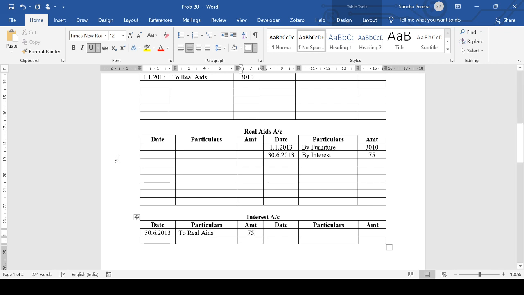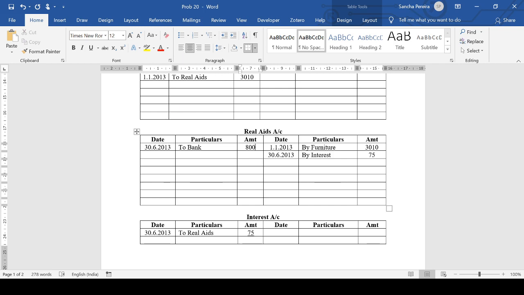Then we move to payment of the installment after the interest. Real Aids account debit to bank, 30th June 2013, to bank, which is 800.